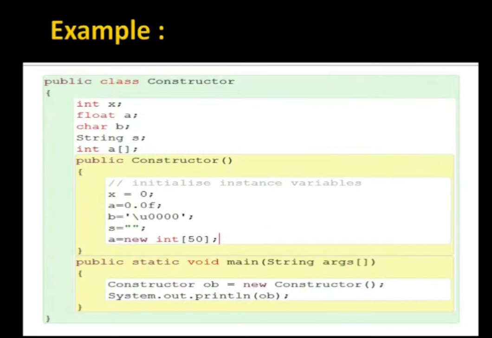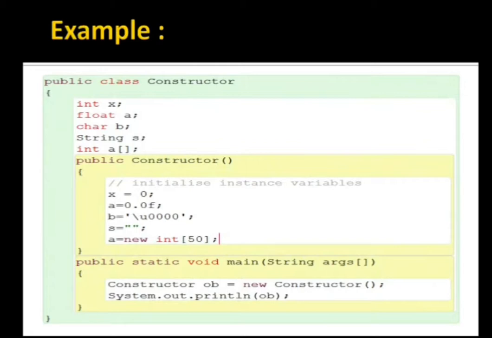I have taken a class named constructor and a few variables: int x, float a, char b, String s, int a square brackets open close. These are a few global variables. I am going to initialize all these variables inside a constructor. See the first constructor I created: public constructor, function brackets open close. Nothing is there. It is a non-parameterized constructor, because the brackets don't contain any parameter. It means it is a default constructor.